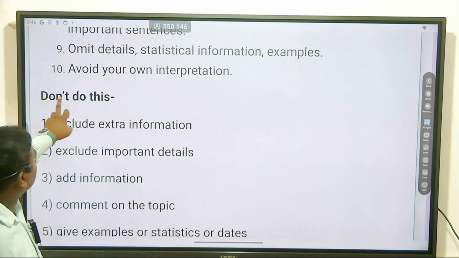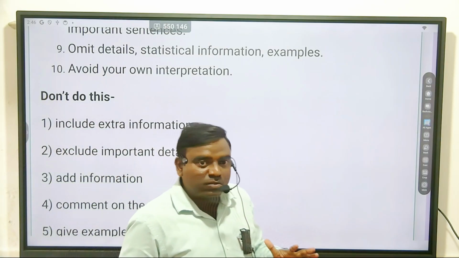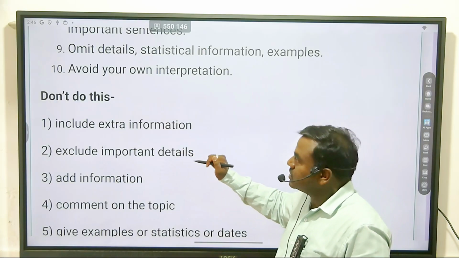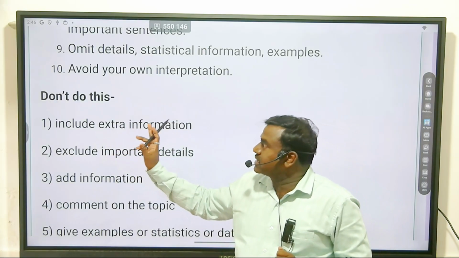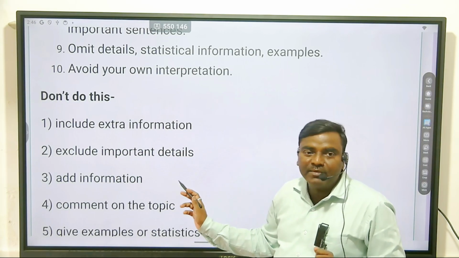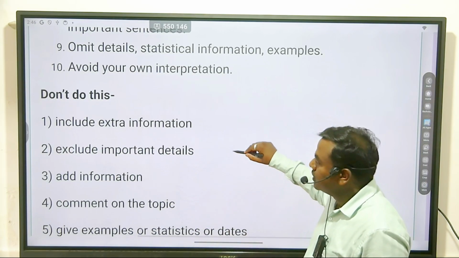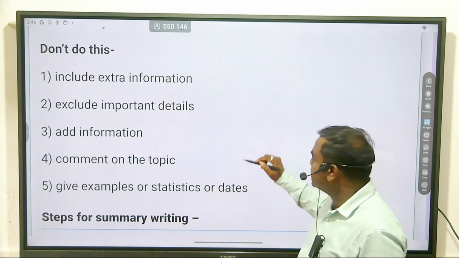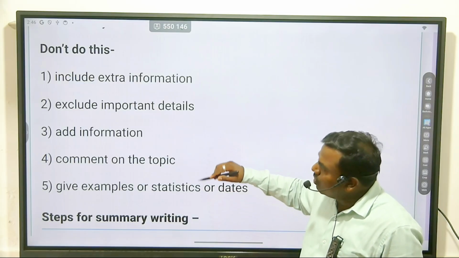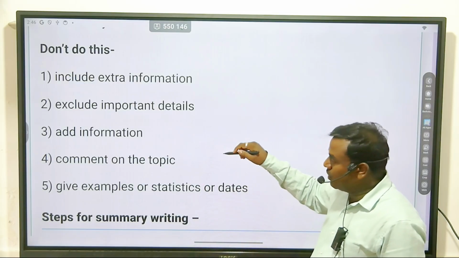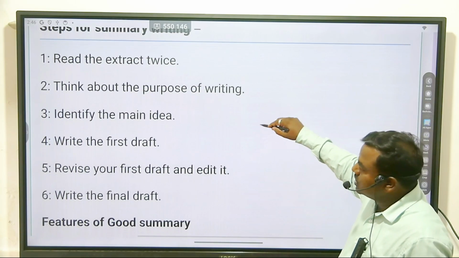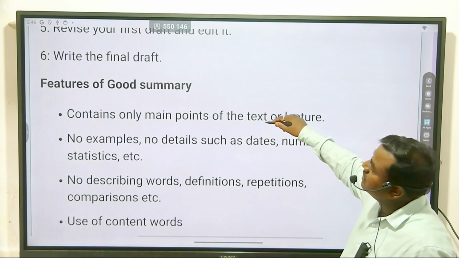Remember these things, that is, what not to do. We have to focus on that also, otherwise we will not get good marks. Don't include extra information. Don't exclude important details, add information, comment on the topic, give examples or statistics or dates. There is no need to give all such information in your writing.